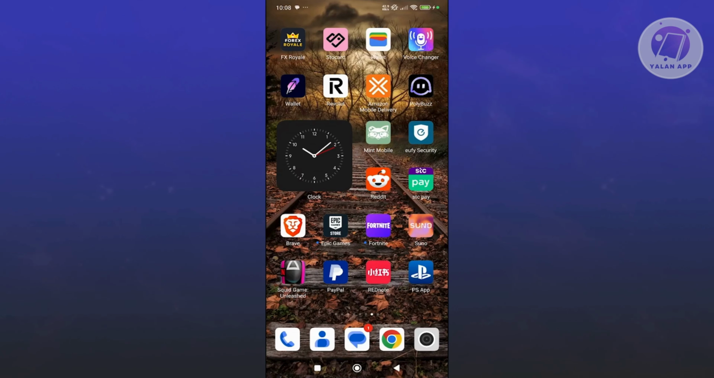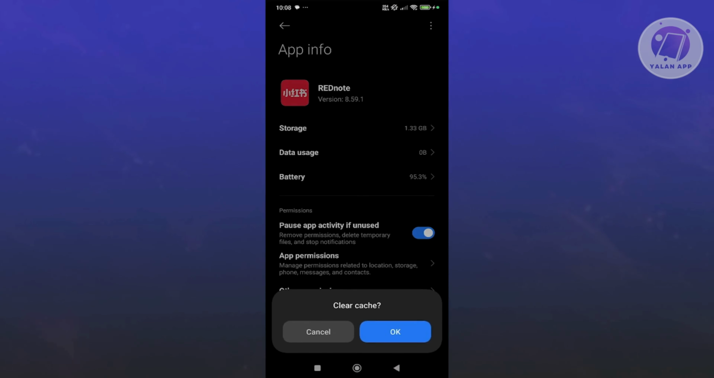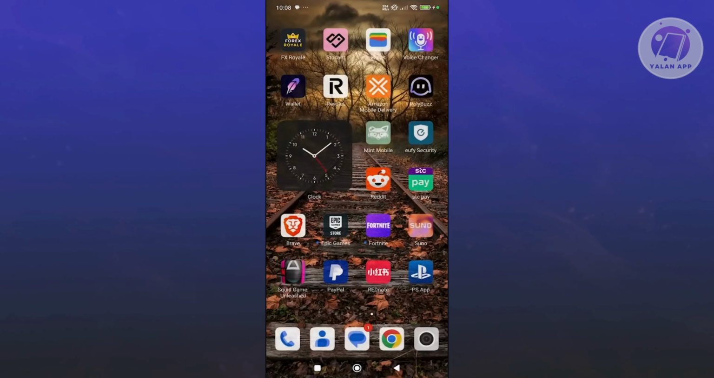Now, you could also clear your cache. So how do you do that? You just need to press and hold on the RedNote app, click on the eye icon here, and you want to go ahead and click on Clear Data at the bottom right here, and click on Clear Cache, click on OK. And from here on, restart RedNote, and from then on, see if that solves the issue.